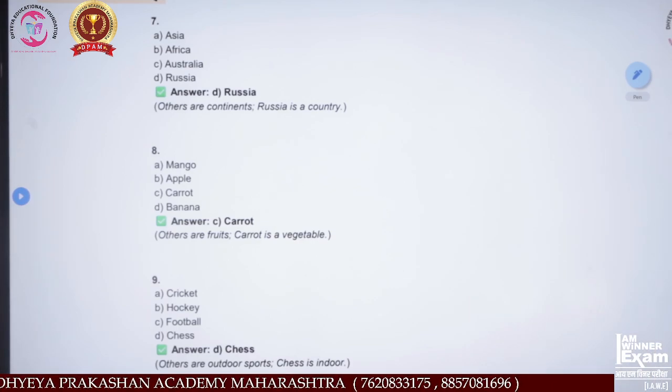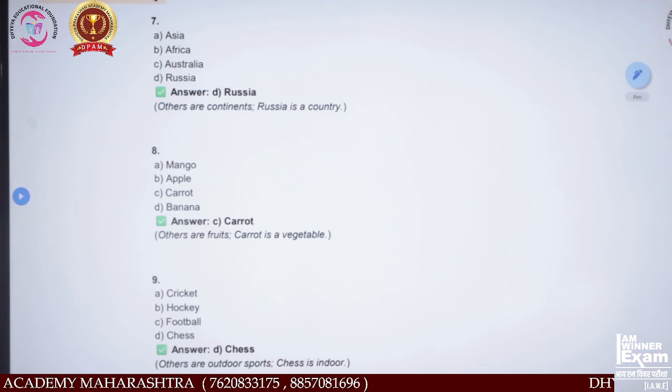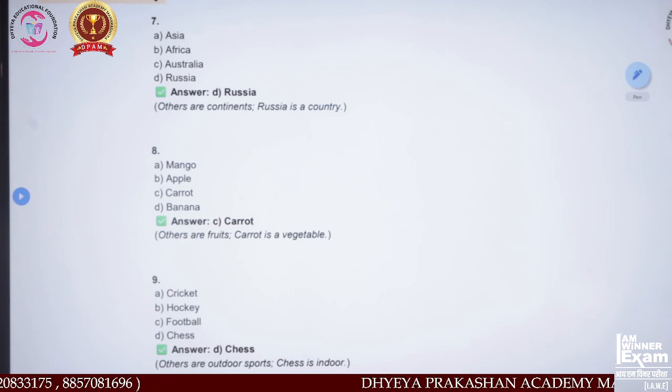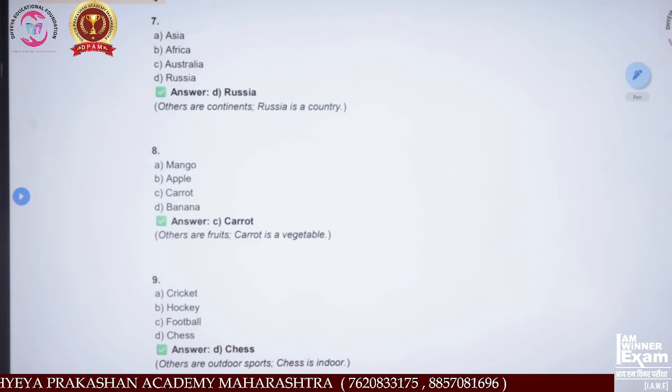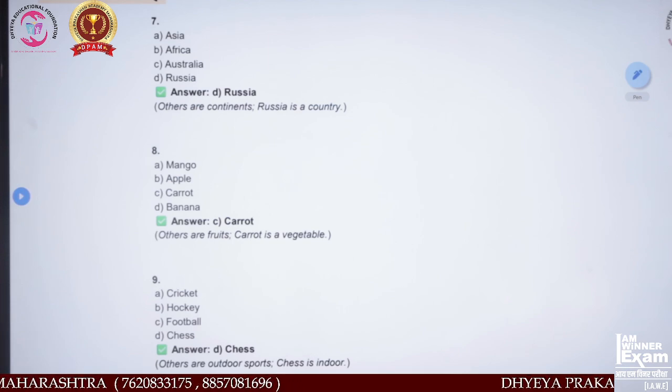Again, next MCQ: option A Asia, option B Africa, option C Australia, option D Russia. Which do you think is the odd one out? Do you know what a continent is?